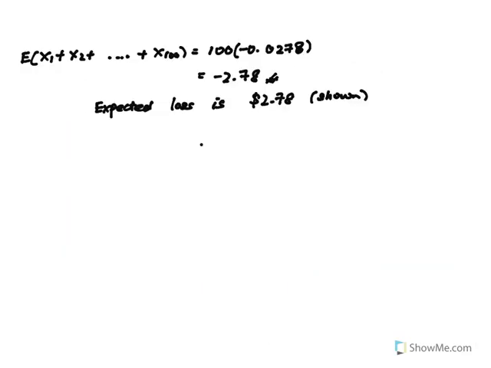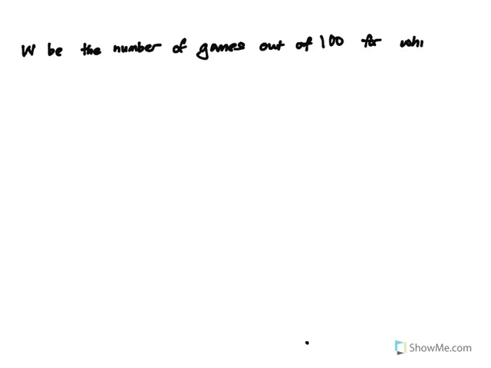So let's think about how to define the event. I'm going to play 100 games, and the probability I'm going to find is that at least once I get paid $6. Let W be the number of games out of 100 for which he is paid $6.